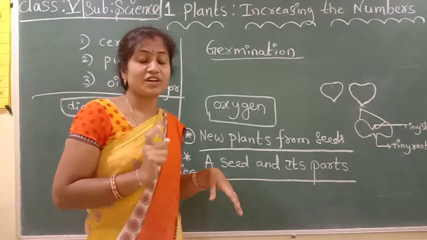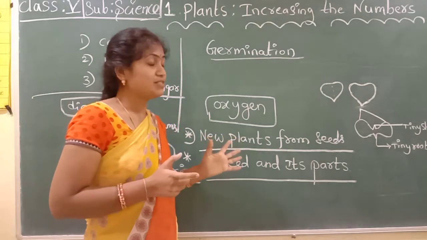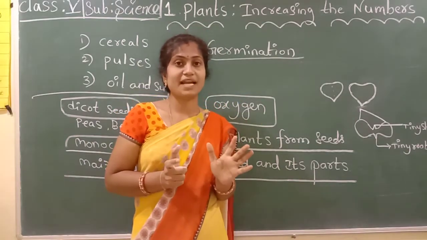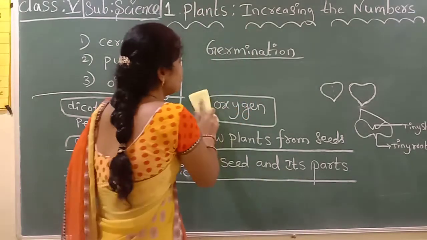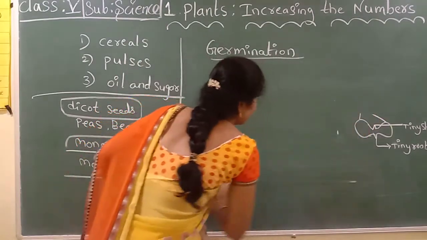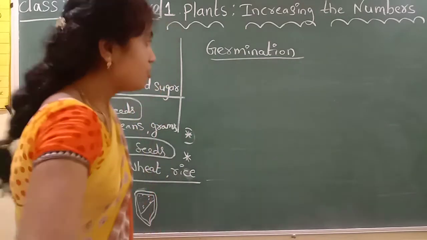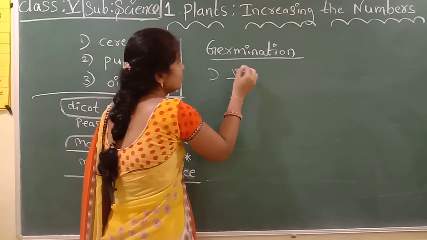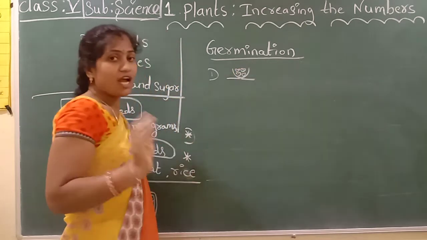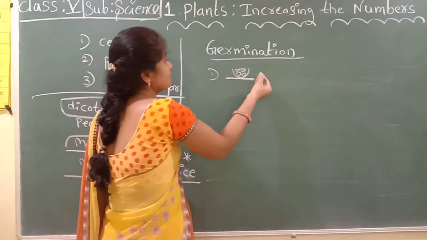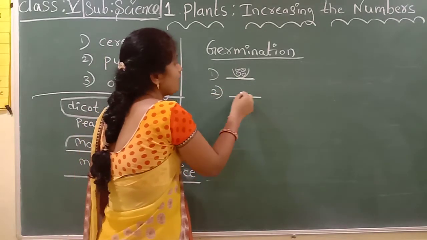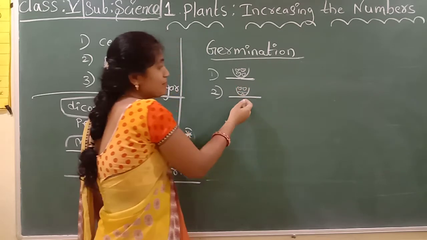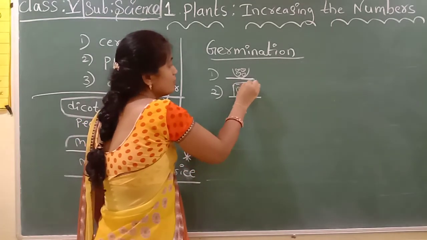So in our textbook one experiment is given. You have to observe that experiment. You have to take 4 plates. In the first plate, you have to take dry gram seeds. In the second plate, you take gram seeds, but you keep them in a water beaker.